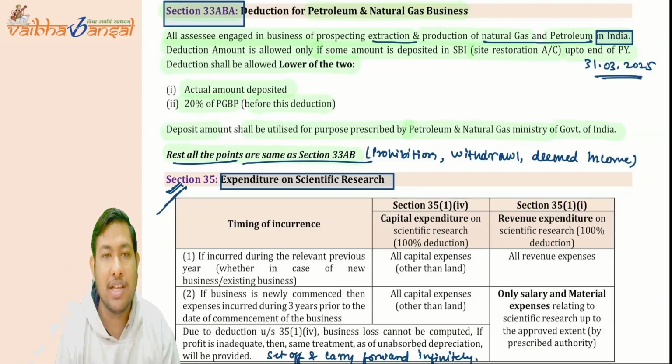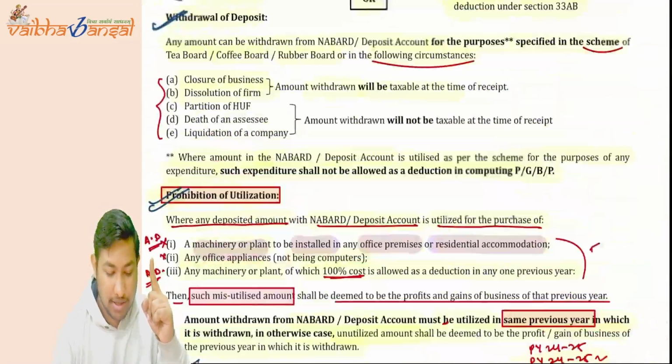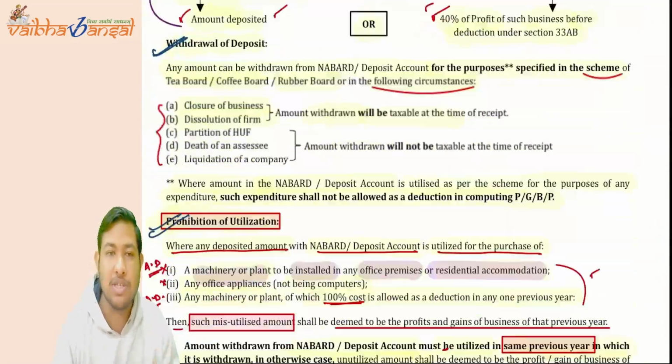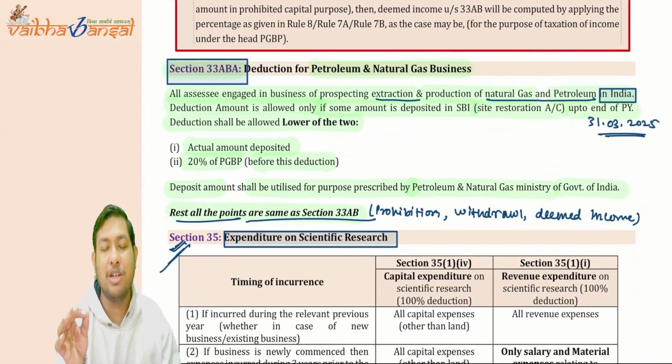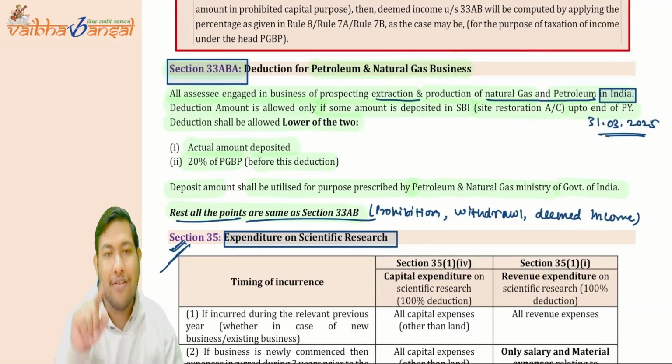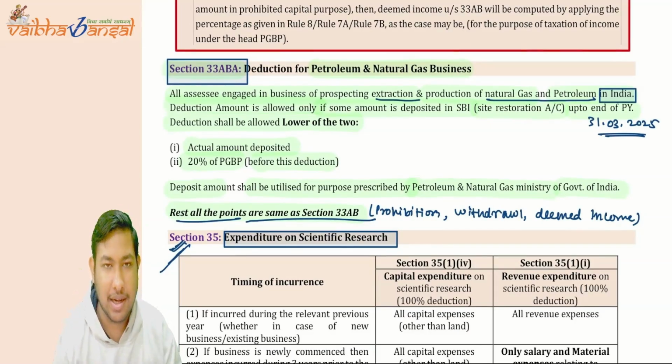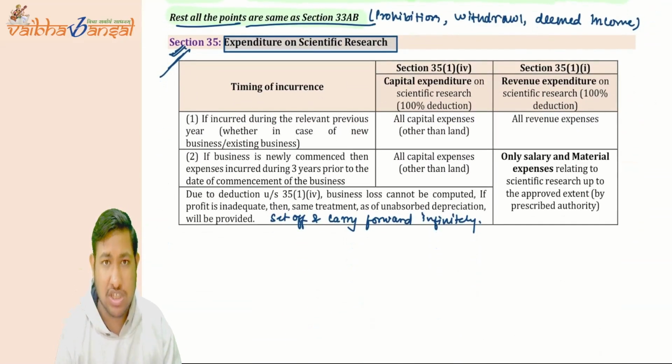So everything is the same as 35AB. The quantum of deduction will be the amount or 20% of PGBP before allowing this deduction, whichever is lower, is going to be taken care of. Now, what does section 35 talk about?